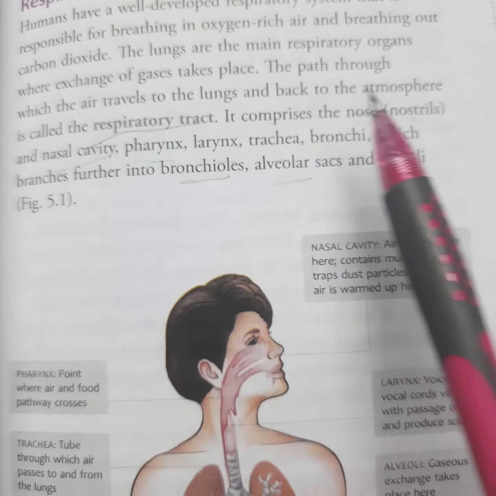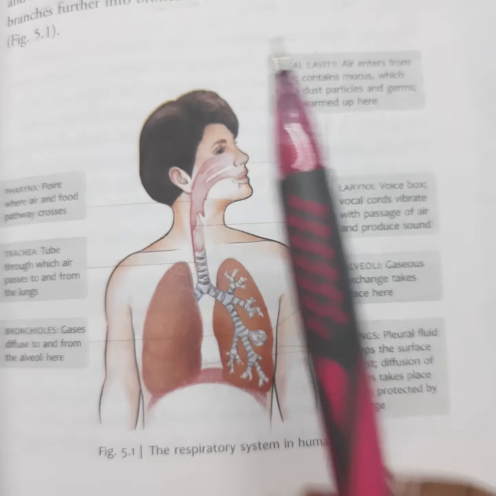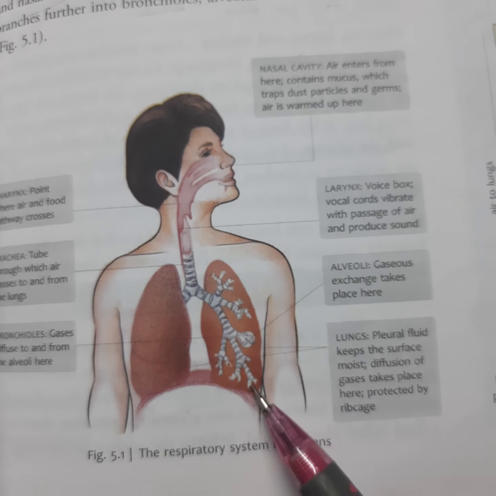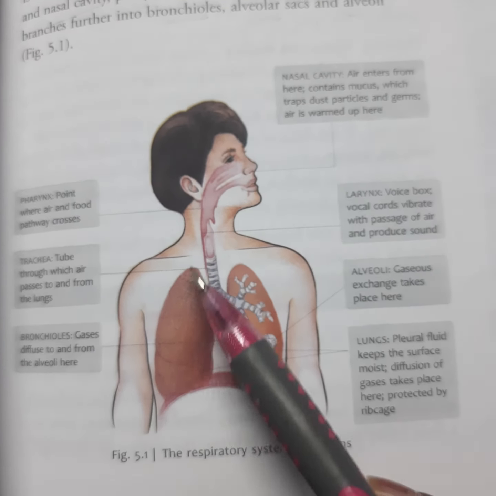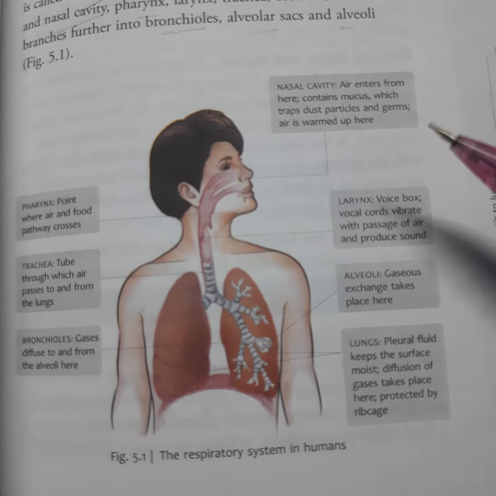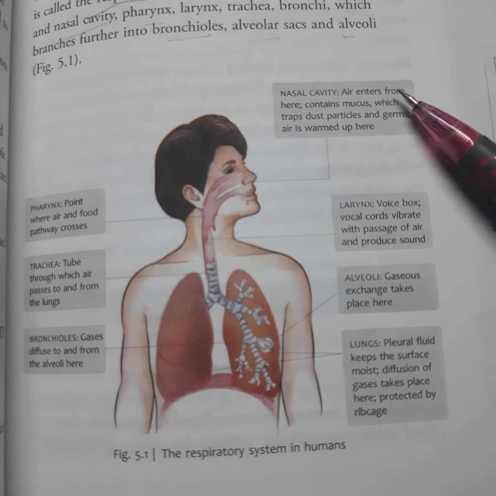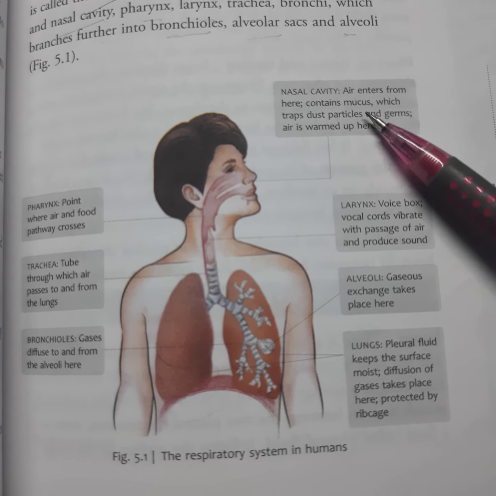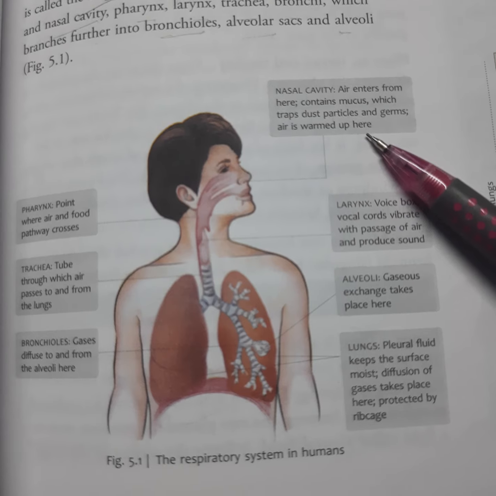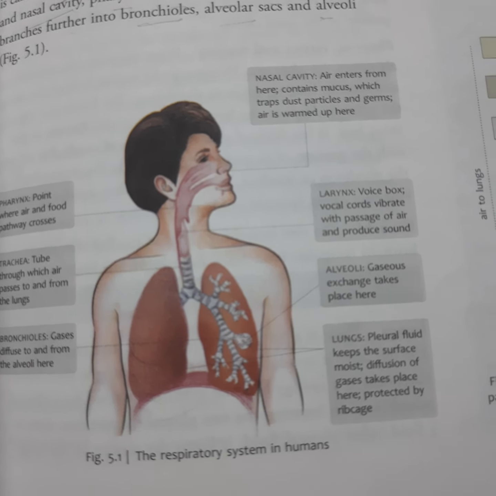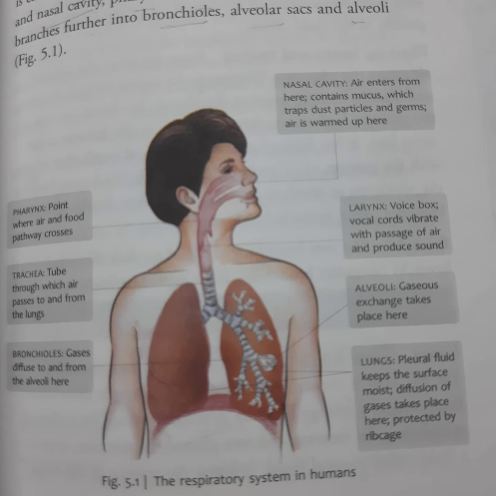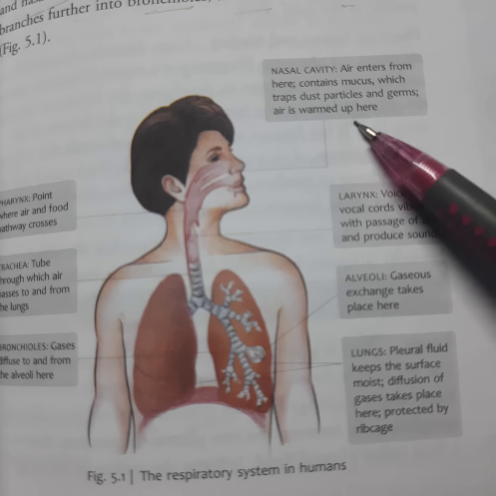This comprises the respiratory tract, from the nose till the alveoli at the end. These are the two lungs. First, through the nose, the nasal cavity, air enters. Here it contains mucus which traps dust particles and germs, and the air is warmed up here. When you hold your hand near your nose, you can feel the air is a little warm.